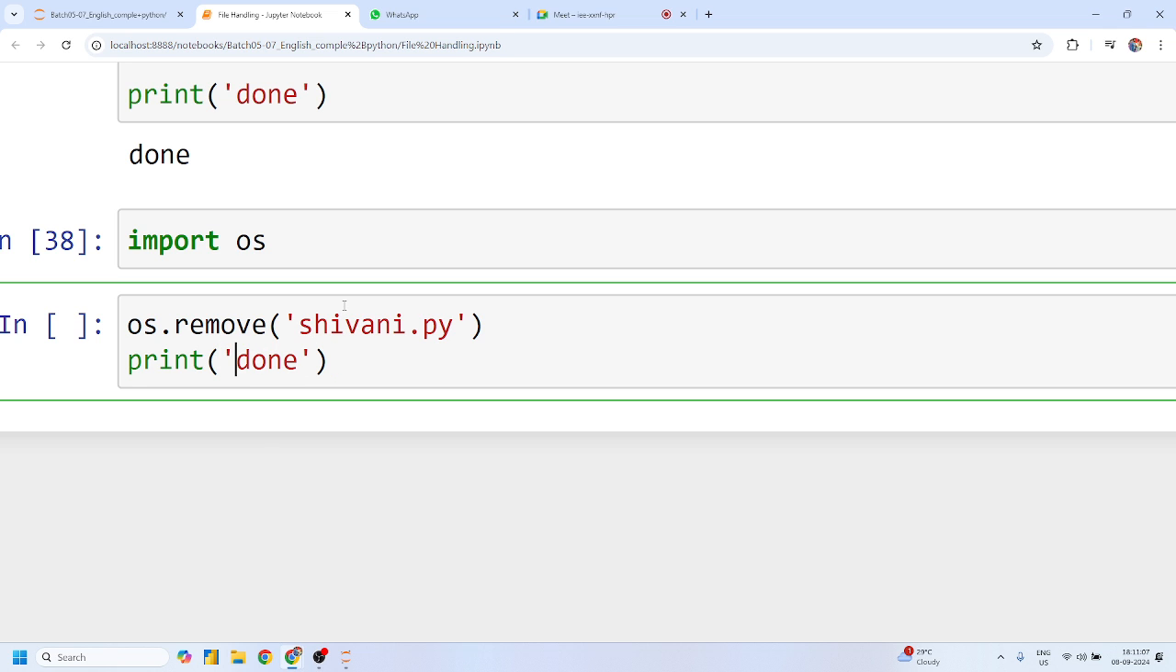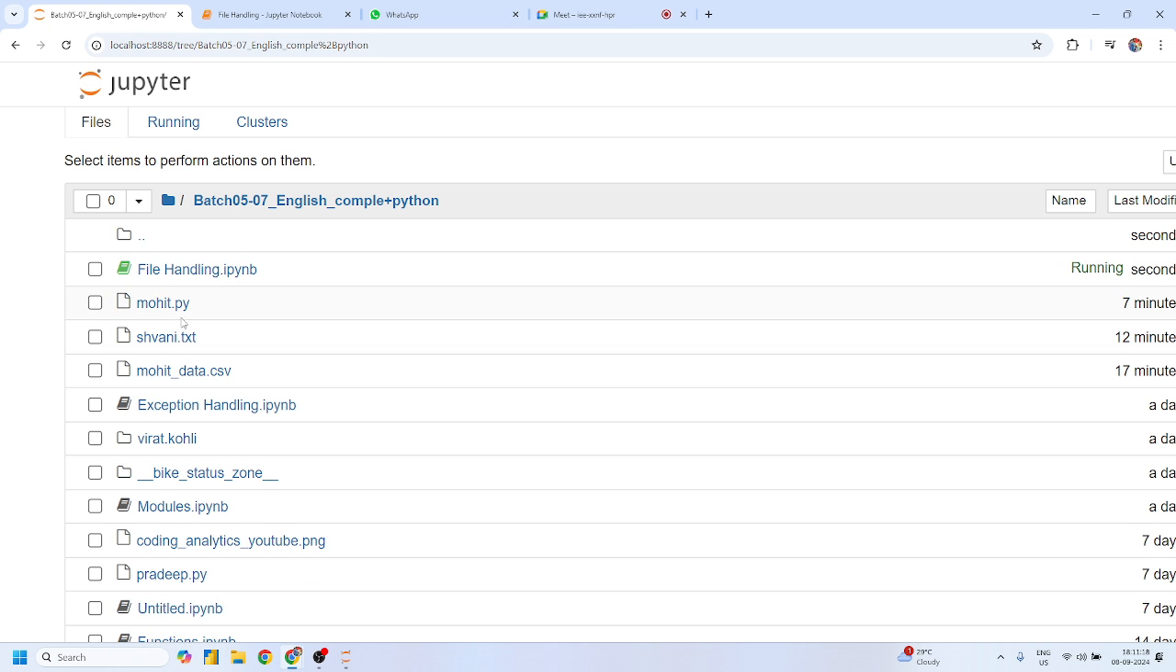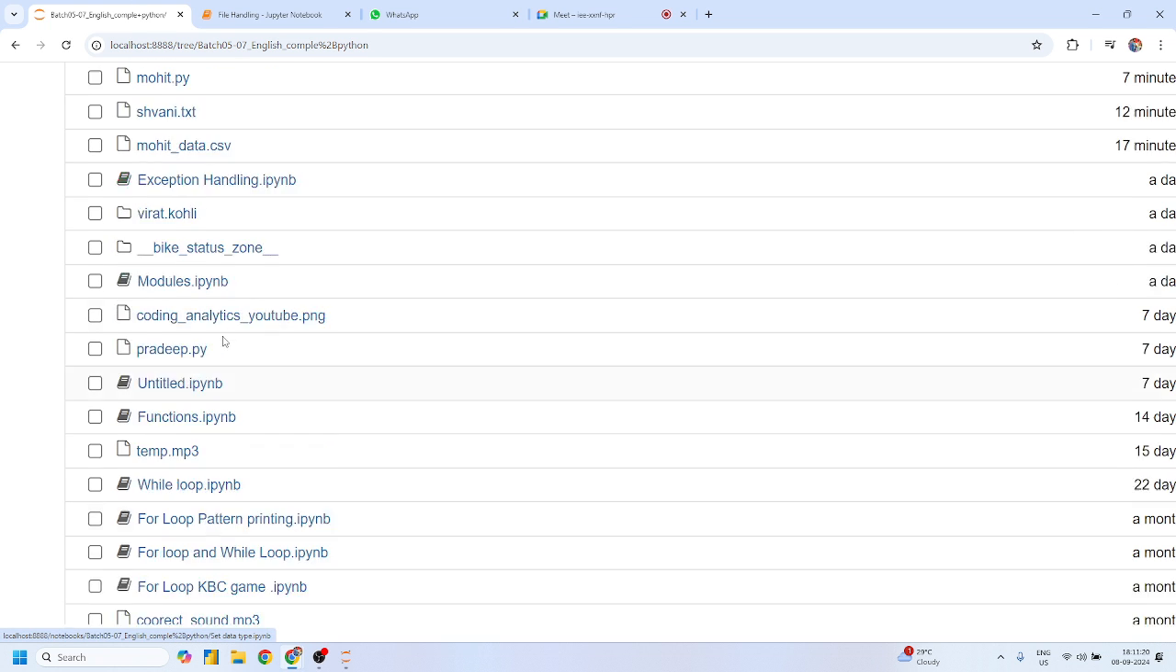Okay, Mohit. If I get my done message, what exactly does that mean? Yes, sir. The file is deleted. Deleted, okay, and that one is perfect, right? And if I check where my shivani.py file is, it's nowhere, right?